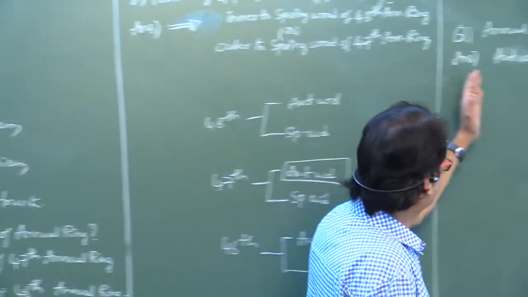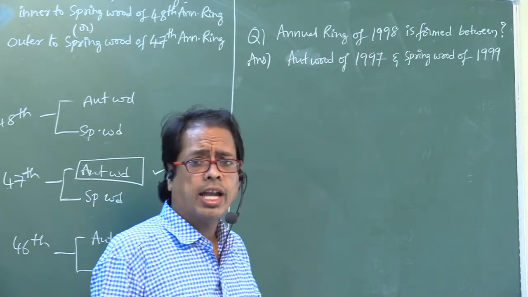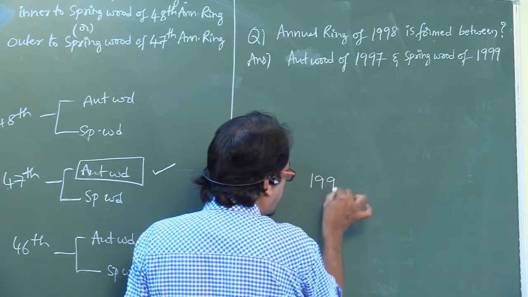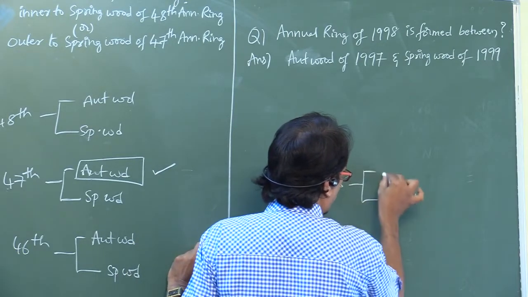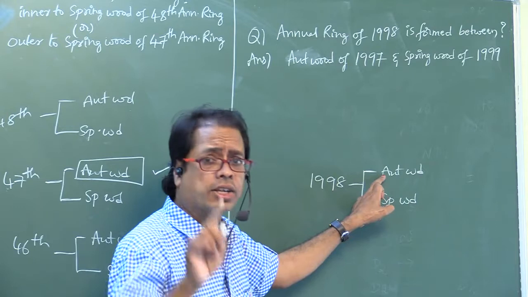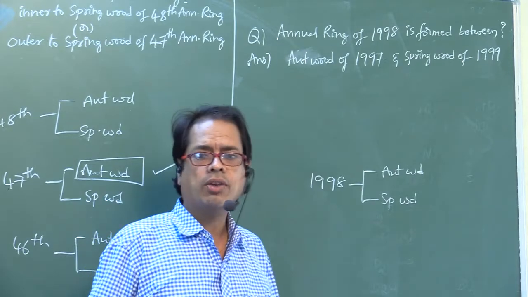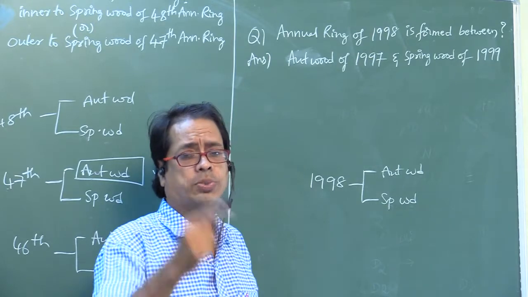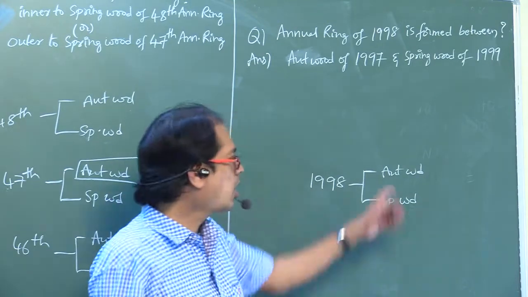And one more model. Annual ring of 1998 is formed between what? 1998 means this is spring wood, this is autumn wood. In each annual ring, inner wood is spring wood, outer wood is autumn wood. This we have to know. Spring wood is also called early wood, the first formed wood. Lately formed wood is autumn wood.